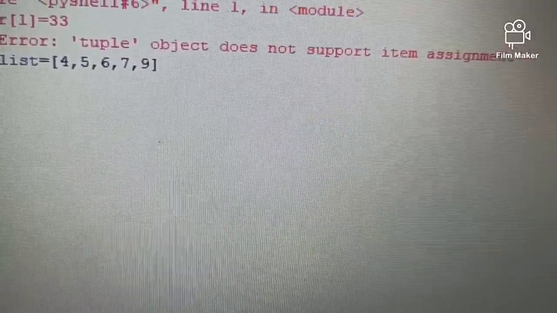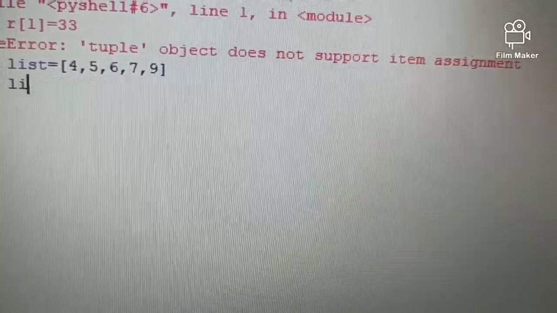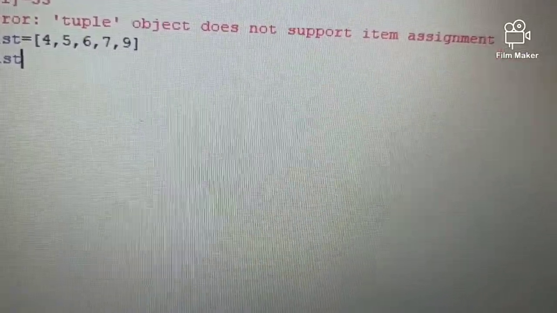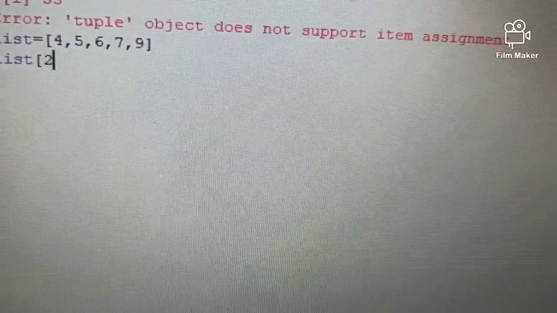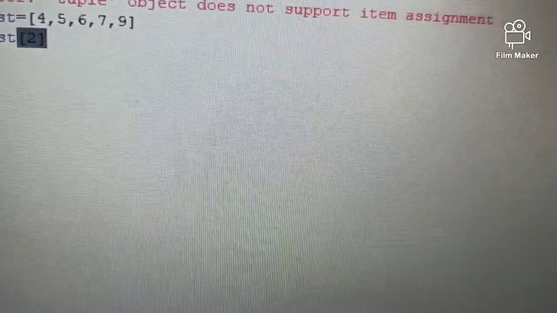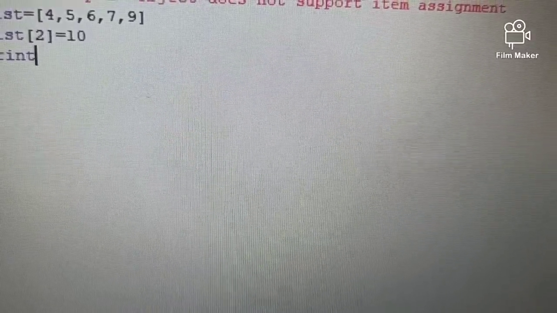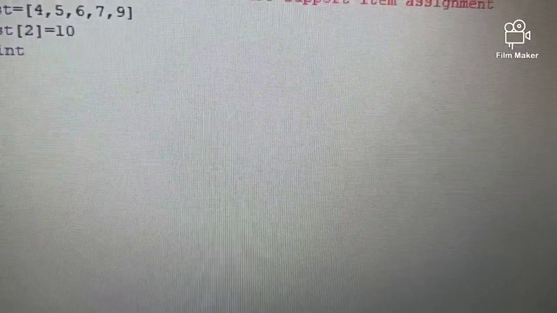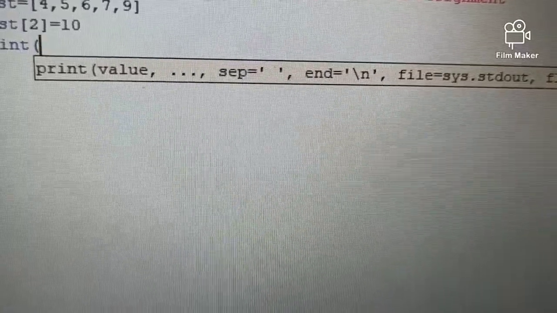And what I want is that in the list, on the second position, 6 is there, I want it to be 10. Okay, so let's type print list.